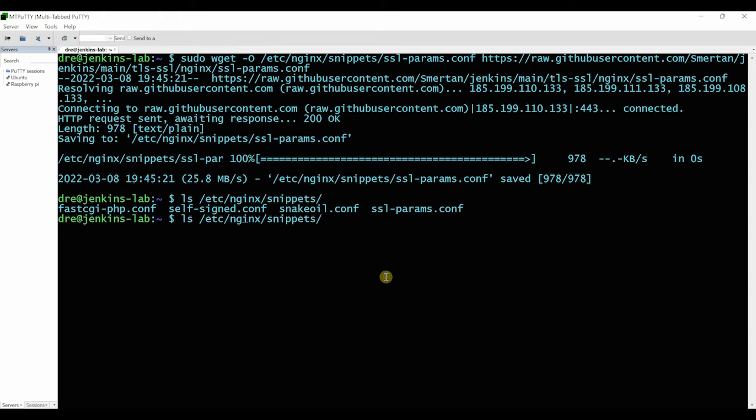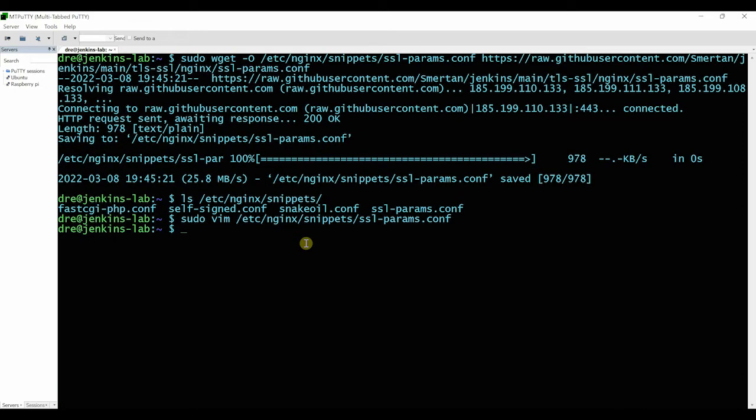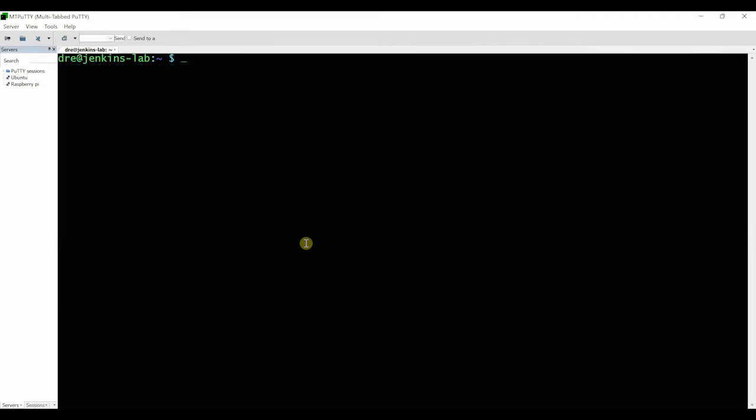We can also view it. So I copied that, and I'll need to use sudo for this. Sudo vim, and there we have it. So it's talking about TLS and Diffie-Hellman. So we've now downloaded that file. So we are good with that. So next up, I'm not trying to quit, I'm trying to clear this, is almost the final configuration for Jenkins now.